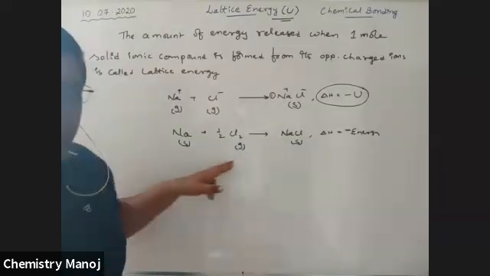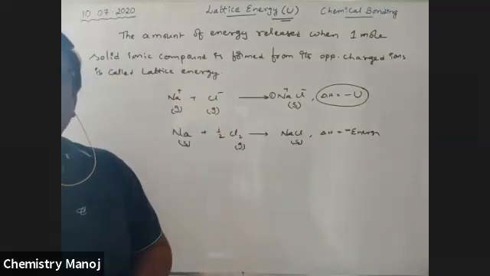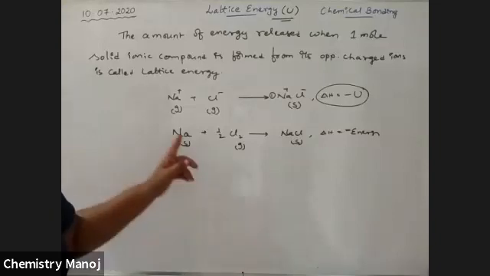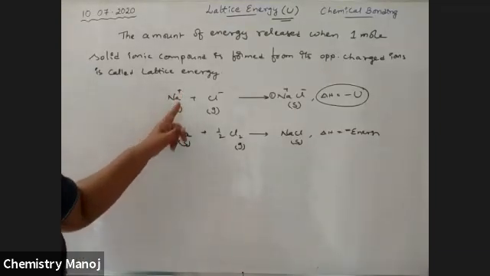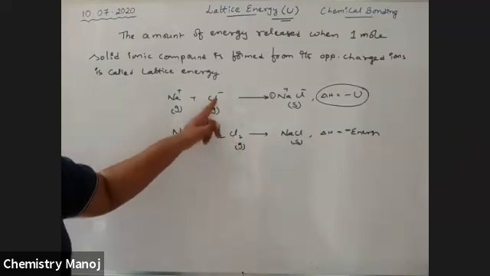Now, is the energy released in this reaction called lattice energy or not? See here, this is solid sodium. We expected Na plus ion in gaseous state, but it is solid sodium. It is chlorine gas, not Cl minus ion.